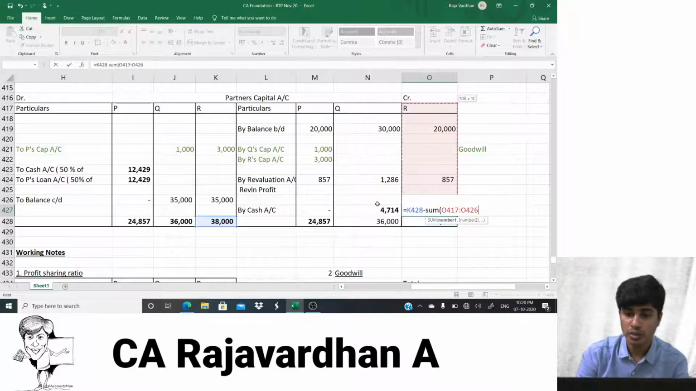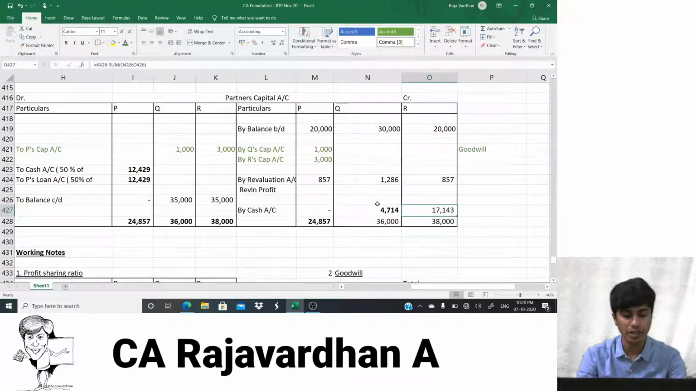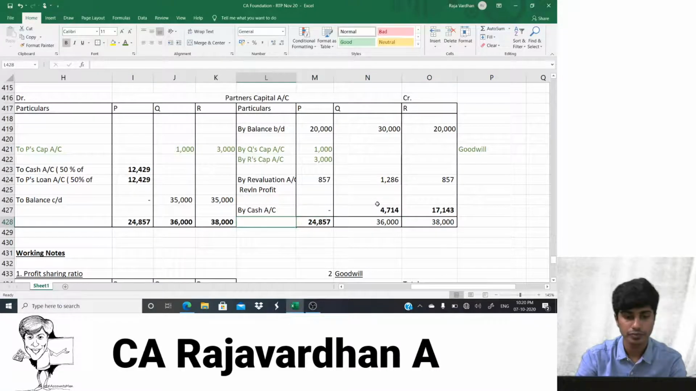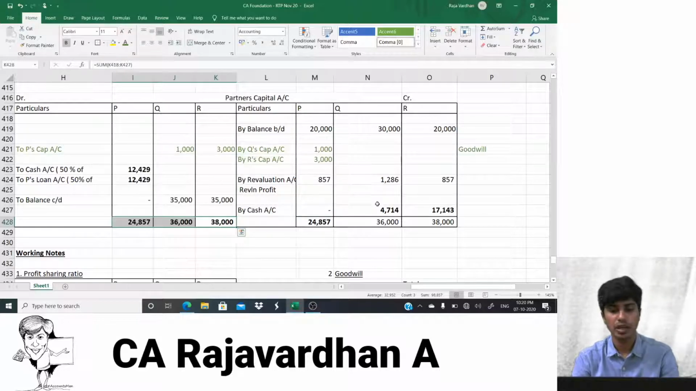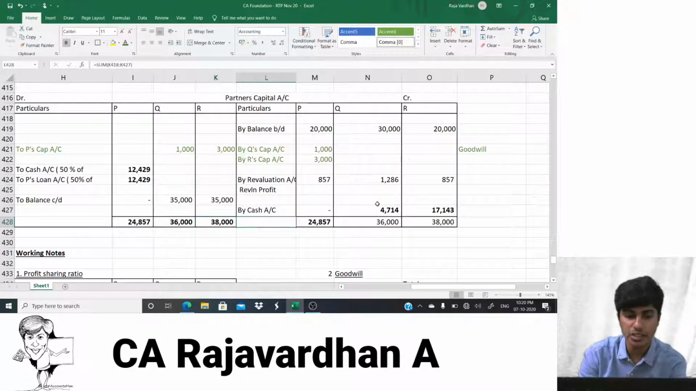How much cash should he bring in? He should bring in cash to the extent of 17,143. This again is balance in figure. Yes, I hope you guys got this. Now I've written by cash here to this extent 4,714 and 17,143.